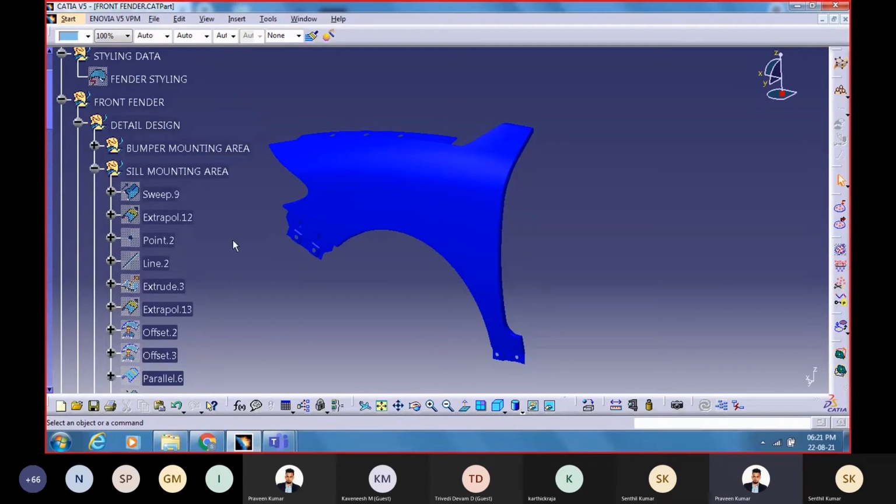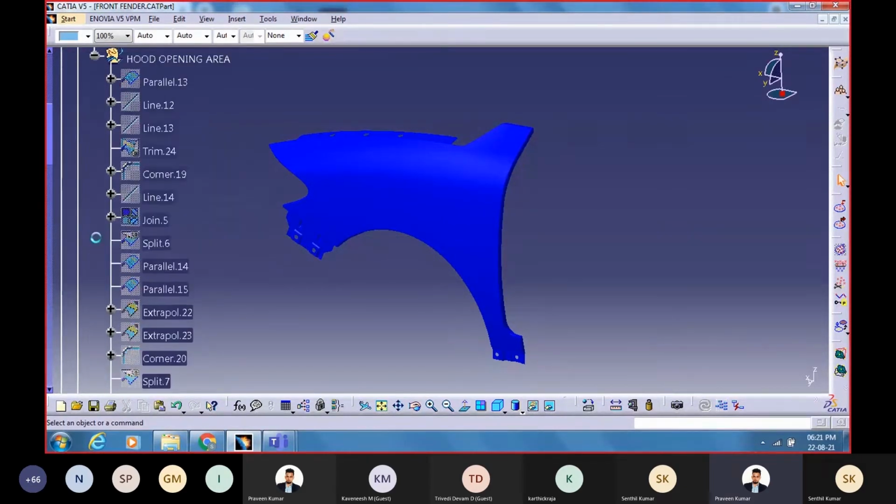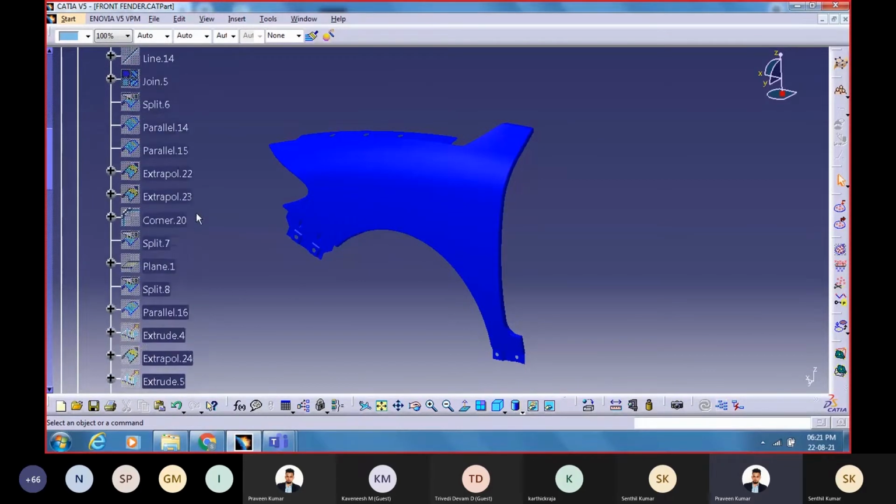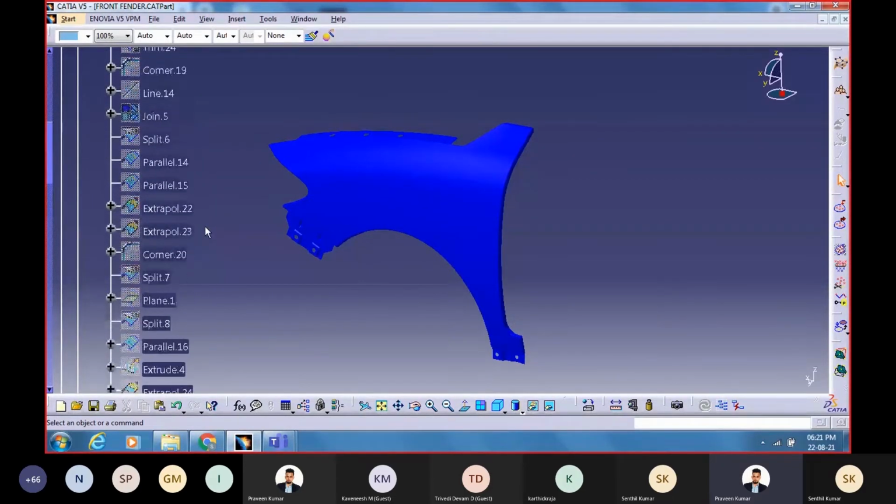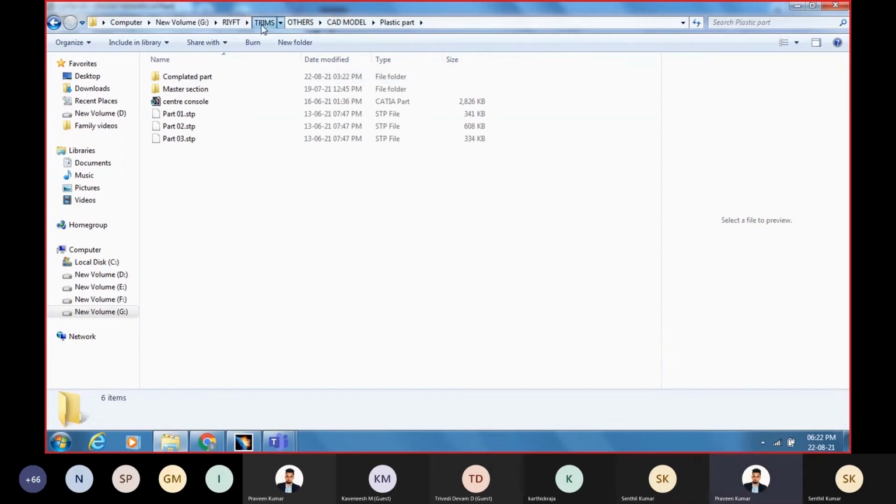Or you might be given a 2D drawing, and from the 2D drawing, you would have to work on a 3D component. Sindel, do you have any 2D drawings with you? No? So 2D drawings, they might give you basic 2D drawings, and mostly it will be a plastic component.